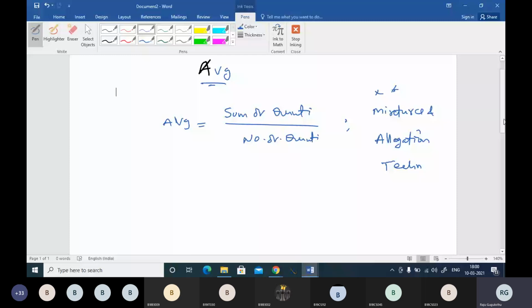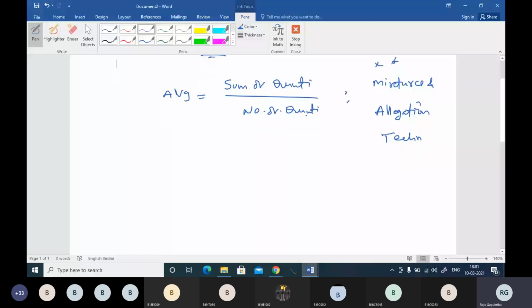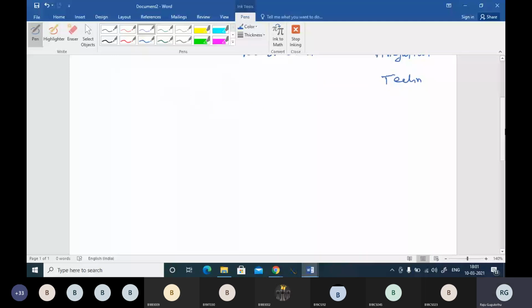So we'll see what this mixtures and allegation technique is, and how to apply it to averages. The basic is average is equal to sum of quantities by number of quantities, right? Okay, let's go to a few points over here. And one more thing, let me find the average of this expression. We have 4, 8, 12, 16, and how much difference? 4, 16 and 20. Now tell me what is the average of these observations.